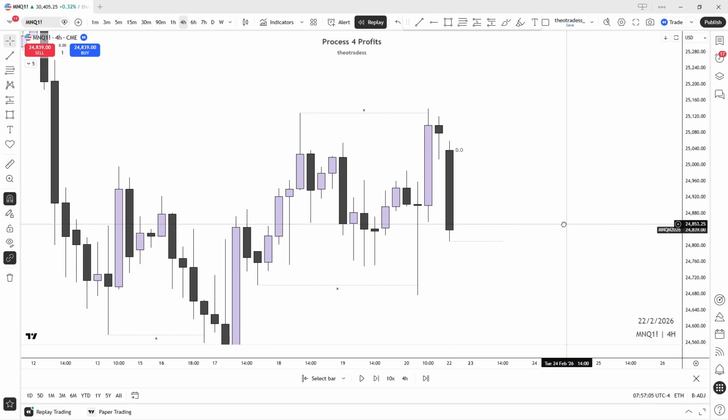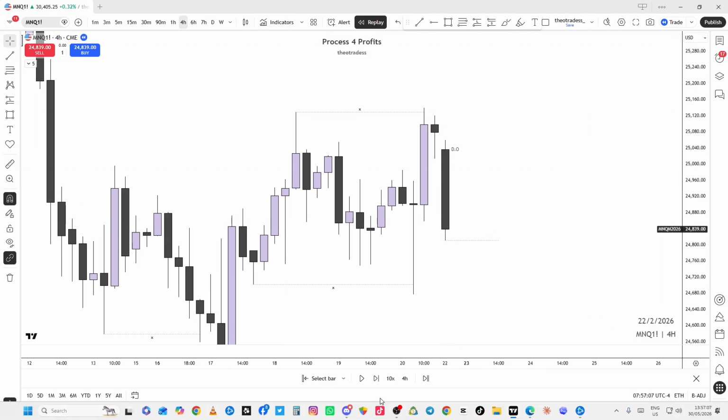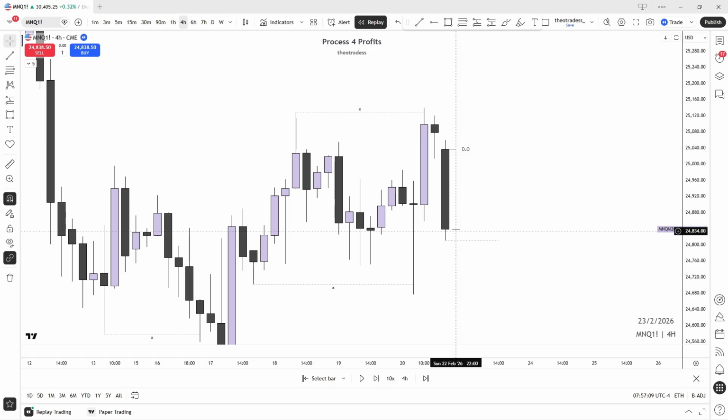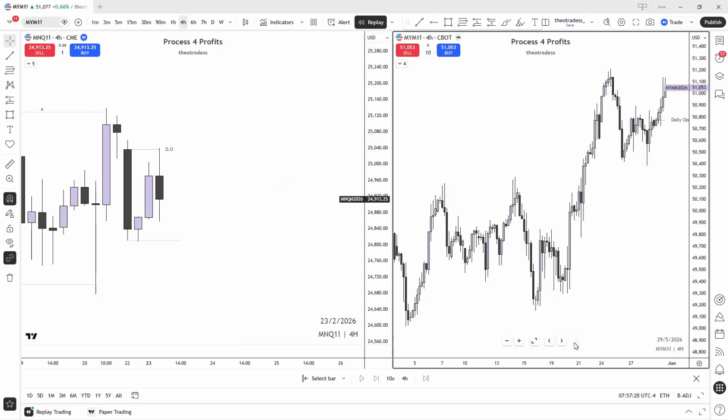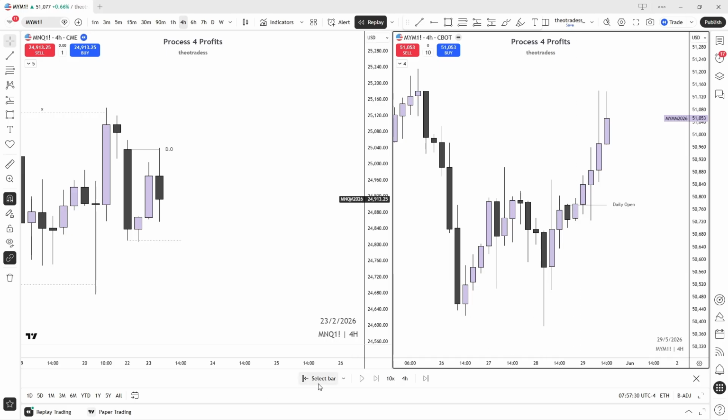Okay, so let's see. So open low. This is 10 a.m. sweeping out the low. 4 a.m. Let's check the others.